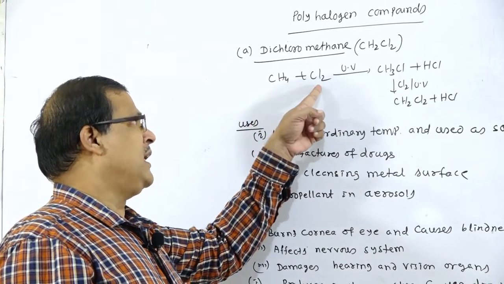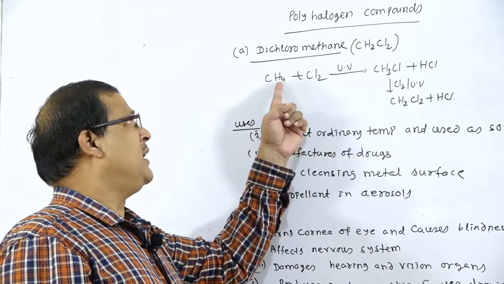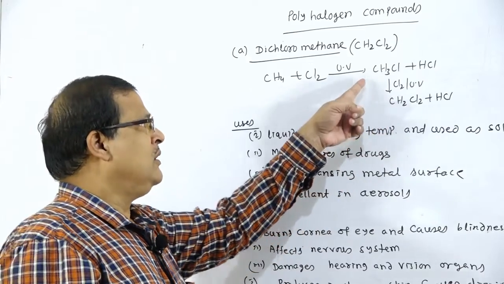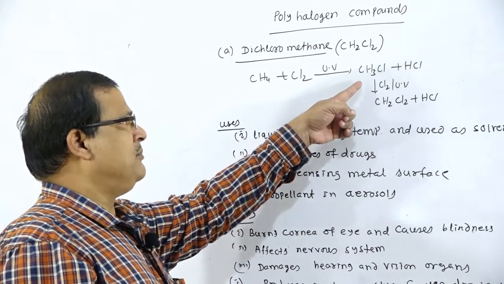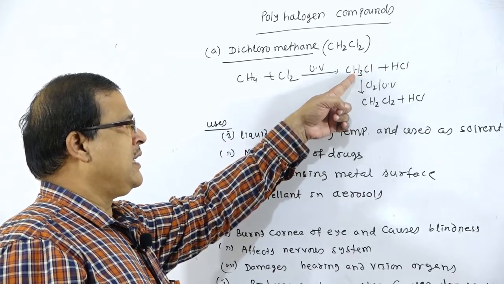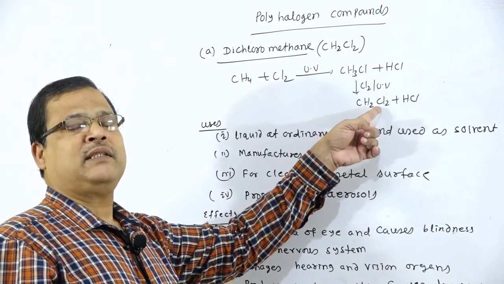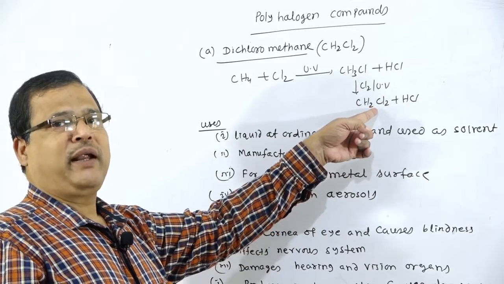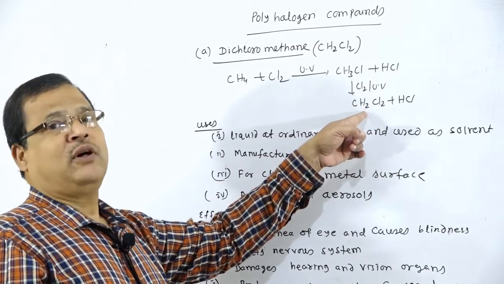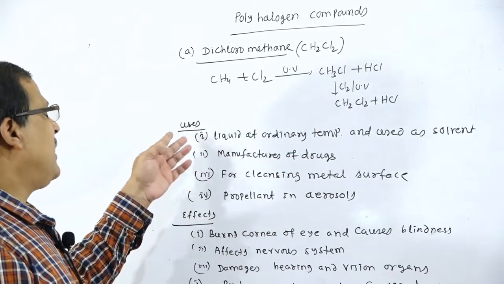CH4 plus Cl2 in presence of UV, ultraviolet radiation, so the hydrogen atom will get replaced by chlorine. That proceeds through a free radical mechanism. So there is the formation of CH3Cl, and again one hydrogen atom is replaced by chlorine, and there is the formation of CH2Cl2. We have to maintain the concentration of chlorine to stop the reaction at this step, otherwise CCl4 will be formed.